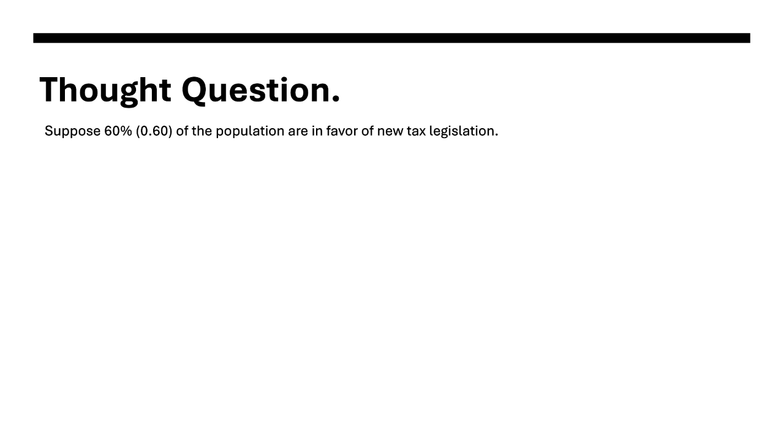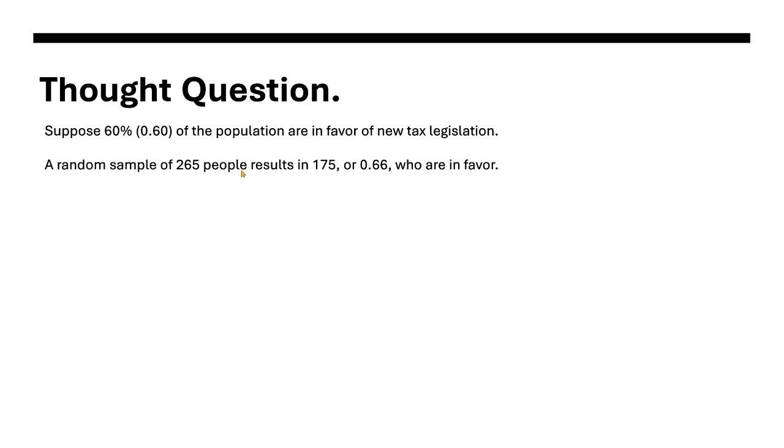So, here's another question that we're going to ponder. Suppose that 60% of the population are in favor of a new tax legislation. A random sample of 265 people results in 175 in favor. So 0.66. That's our p hat. Our parameter p is 60%.